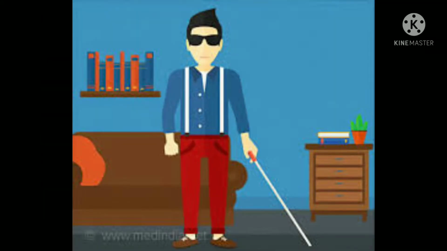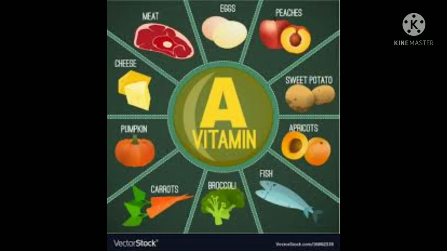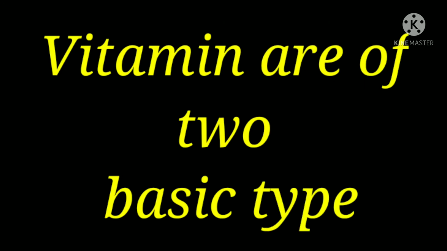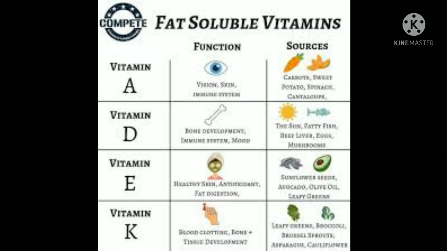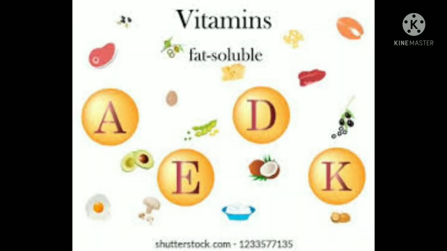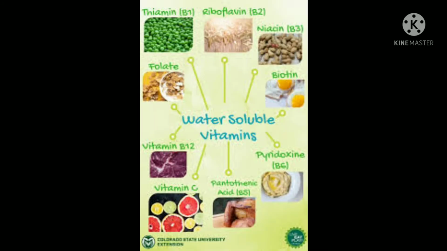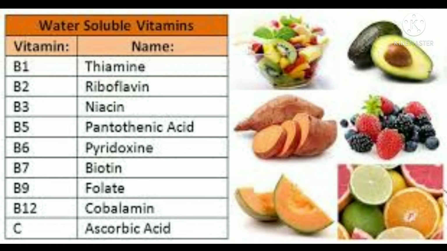To prevent night blindness, vitamin A is required. Vitamins are of two basic types. One is fat-soluble vitamins. They are vitamin A, vitamin D, vitamin E, vitamin K. Another one is water-soluble vitamins. They are vitamin C and B complex.